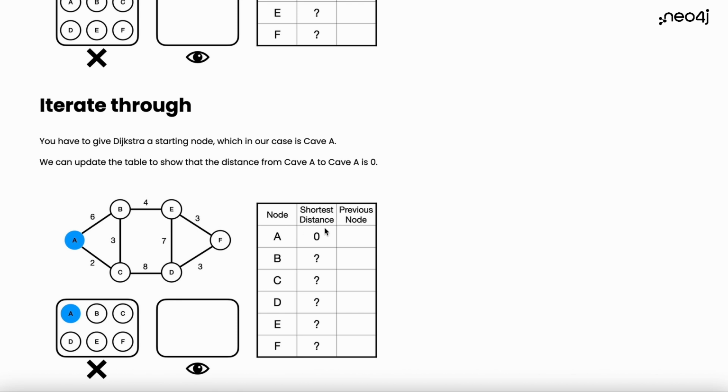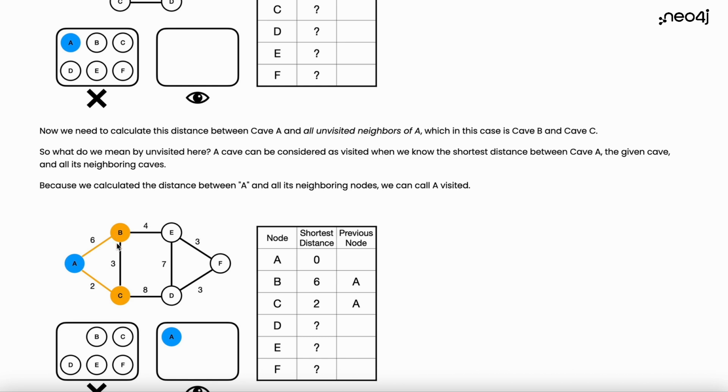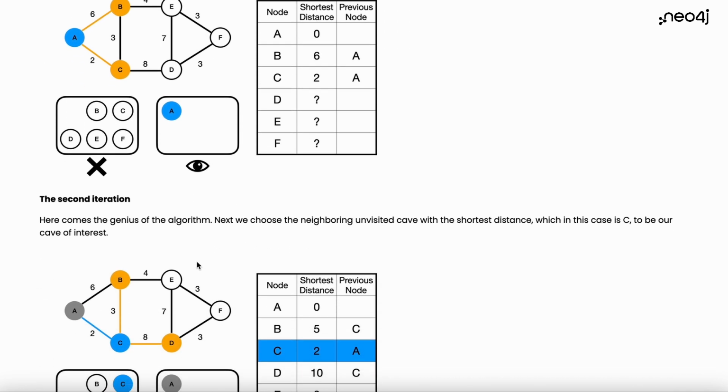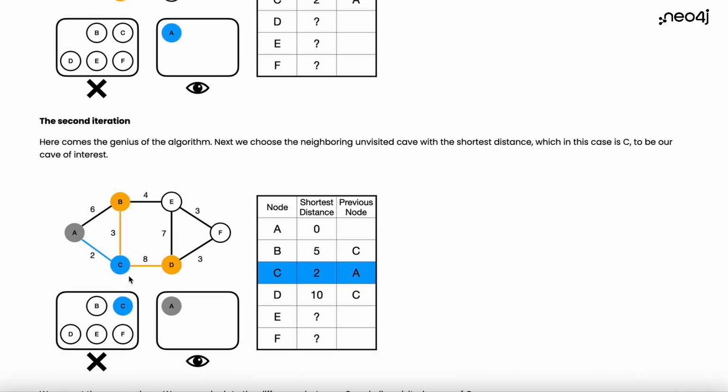So we're going to start with A, and we're going to calculate what's the shortest distance from A to A, starting with the nodes that neighbor it. So starting with A, the shortest distance to A is 0. We then look at the two adjacent nodes, B and C. C is 2 away from A, and B is 6 away from A. So the quickest path so far is to go through C. From C, you could either go to B or to D. If we were to go to D, the quickest path back to A would be 10 through C to A. So 8 plus 2 equals 10. Through B, it would be 5.